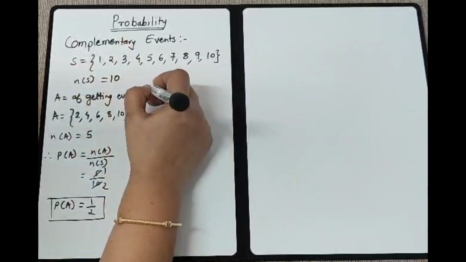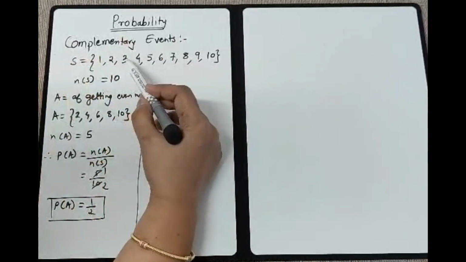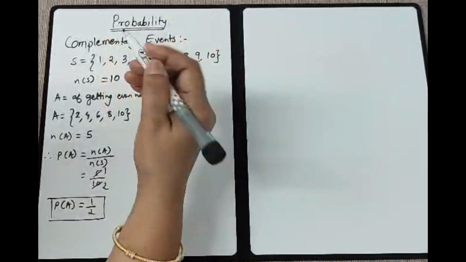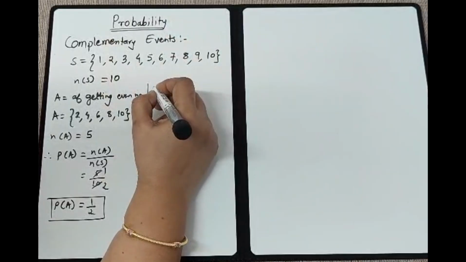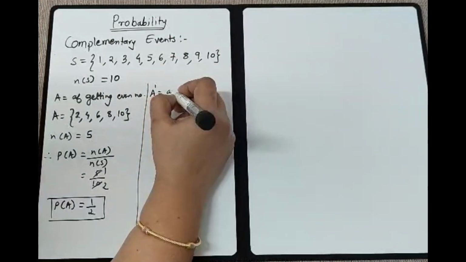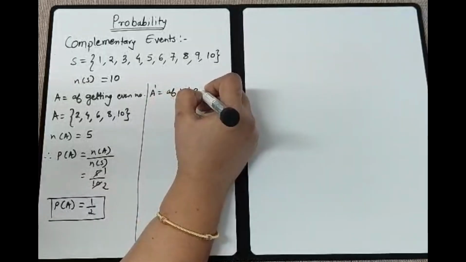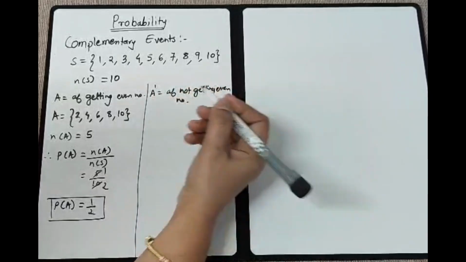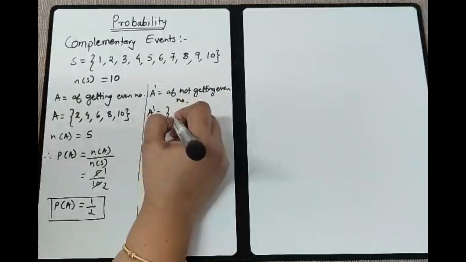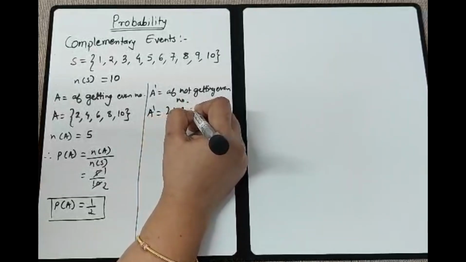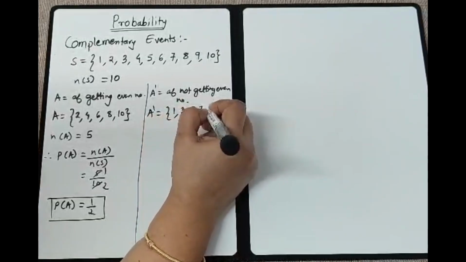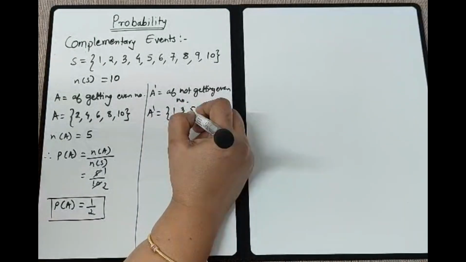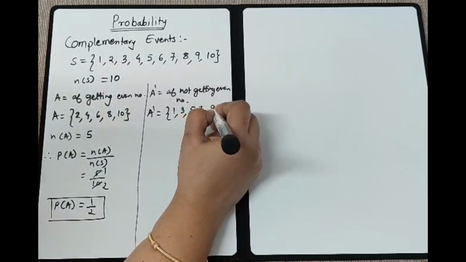Now the numbers left out that are not in this event, like I took even numbers, so whatever remains, what will we call it? A dash, of not getting an even number. That is, you may write it as an odd number also. So in A dash, what all numbers will be there? 1, 3, 5, 7 and 9.